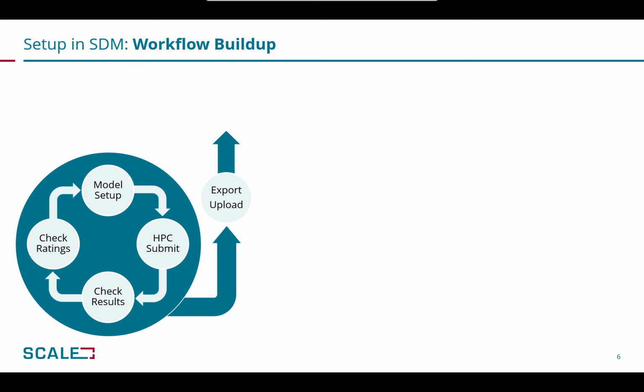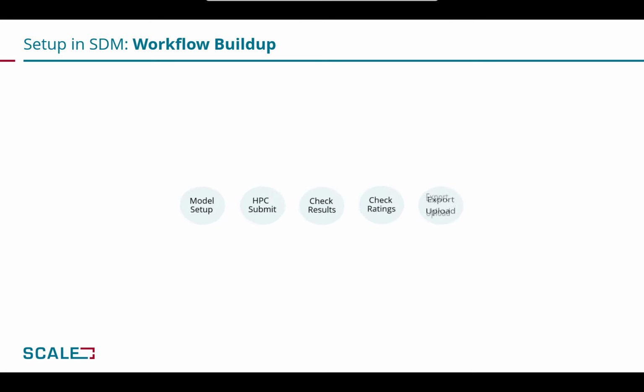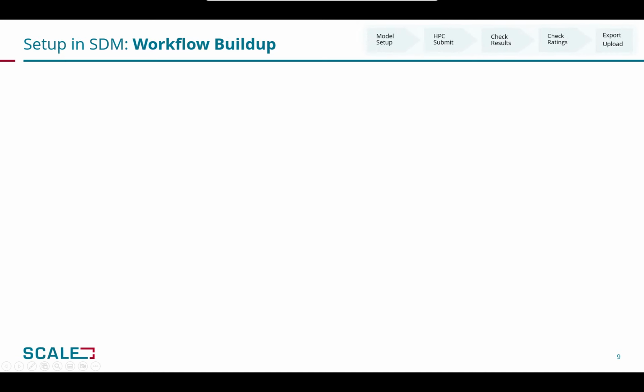The simulation engineers will start with the model setup and submit the simulations to the high-performance cluster. After checking the result data and the rating values, the necessary improvements and changes are made to the input model, and the development loop starts again. After several such development loops, the simulation results are ready for official delivery to Euro NCAP. In the further slides, I will use the list with these working steps from the development loop as a small map to give some more guidance.